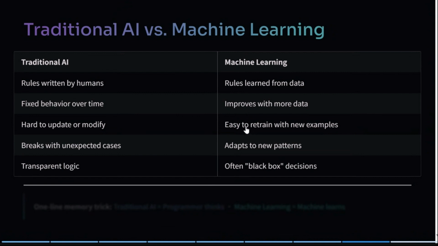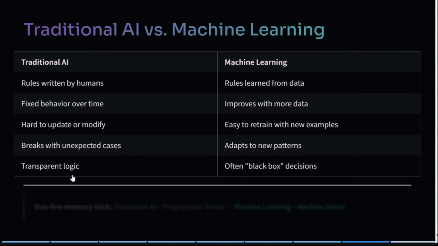But in case of machine learning, the model is able to recognize the pattern by itself, and it is trained with the help of examples. Let's suppose we need to adapt a few more examples, we can retrain the model. It is very much possible, and we don't need to write it ourselves. All the rules will be written by the model itself, right? Traditional AI breaks in unexpected scenarios, but machine learning adapts to new patterns as well.